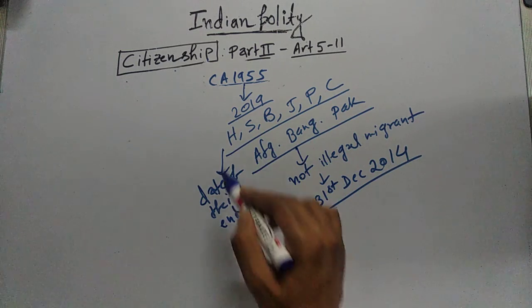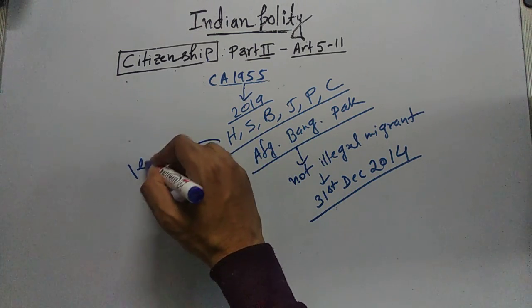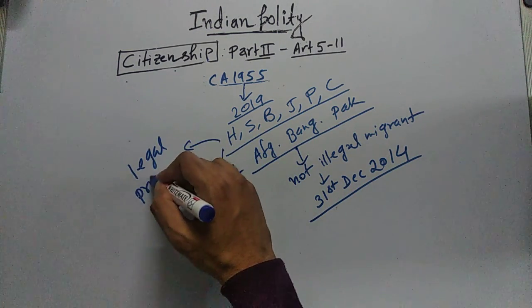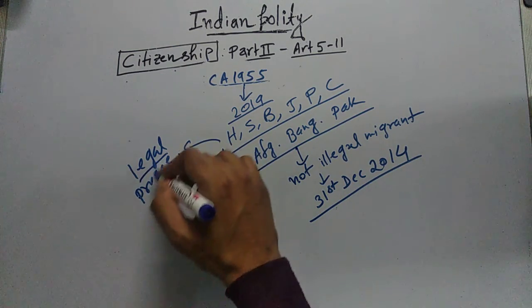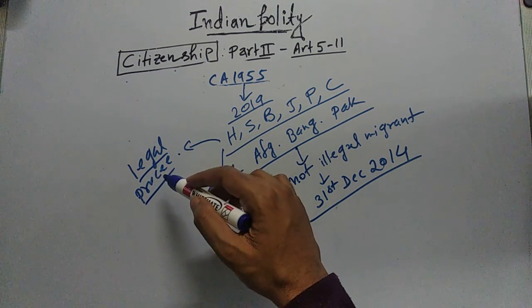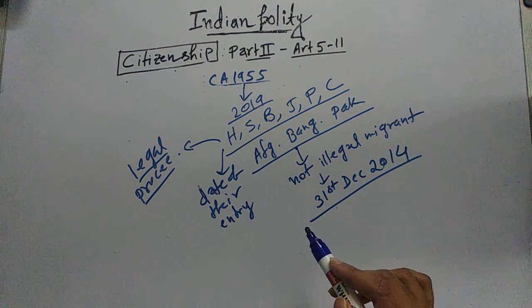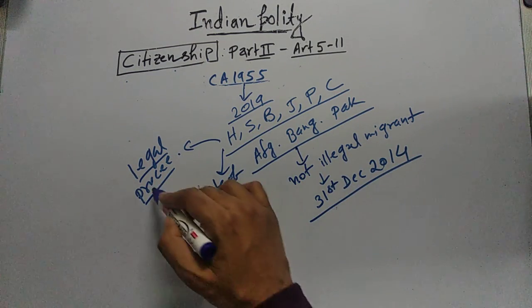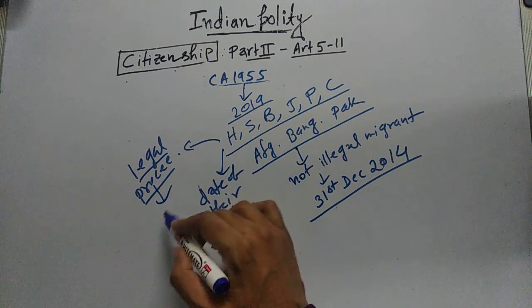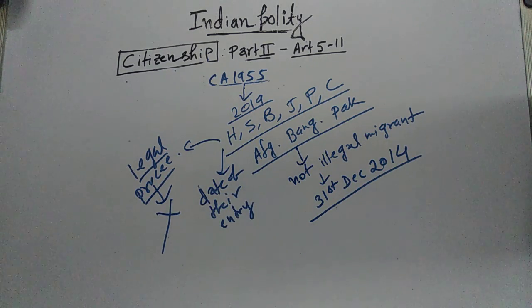And another thing is that all the legal proceedings that were going against them in respect of illegal migration or citizenship will be closed now. So there will not be any legal proceedings for them.